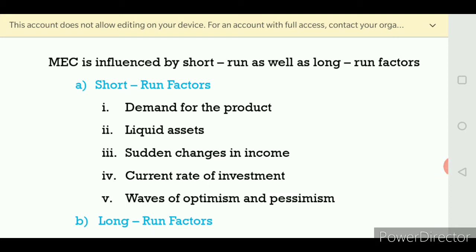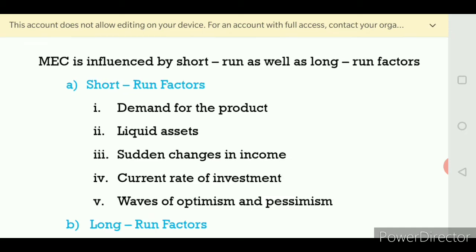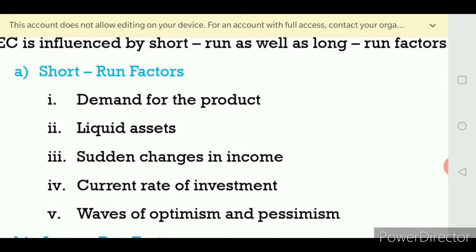So the next factor which determines the marginal efficiency of capital is sudden changes in income. Sudden changes in income means if an entrepreneur, an owner, a business community gets certain profit, more profit, then tax concession.